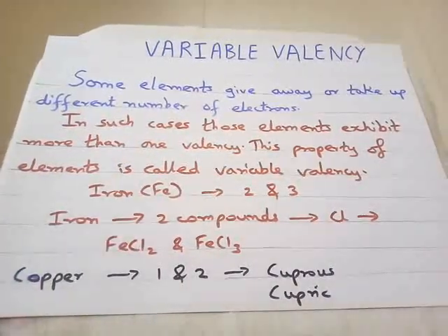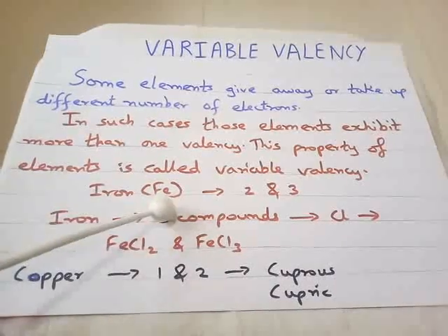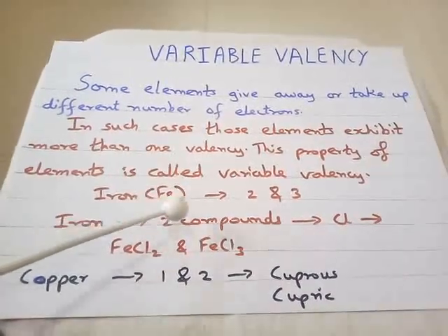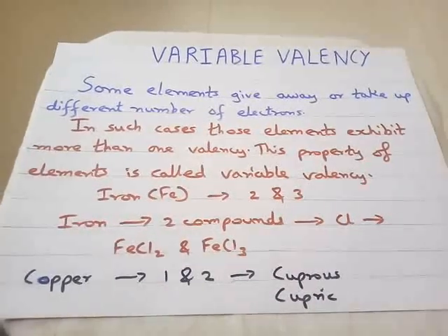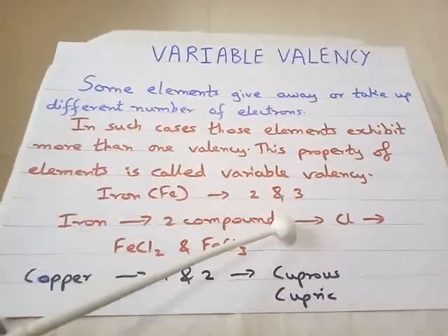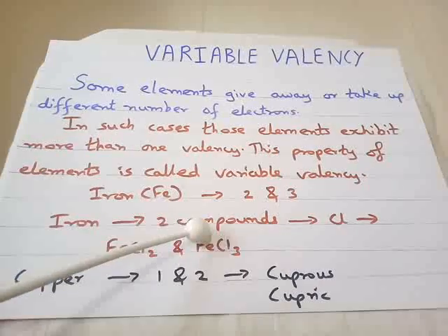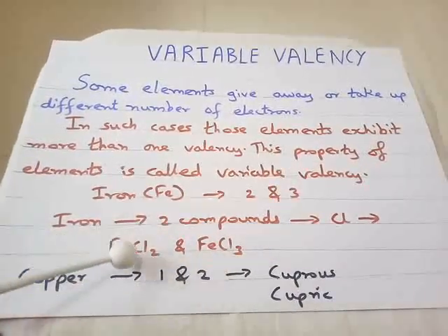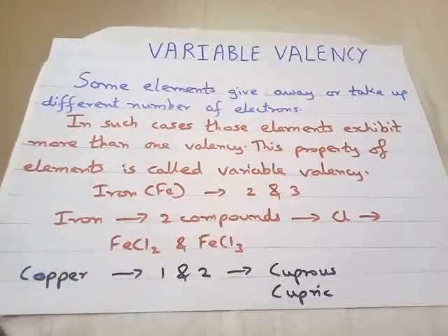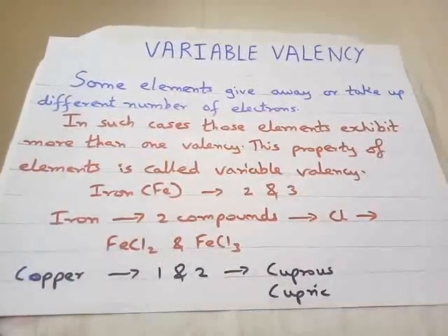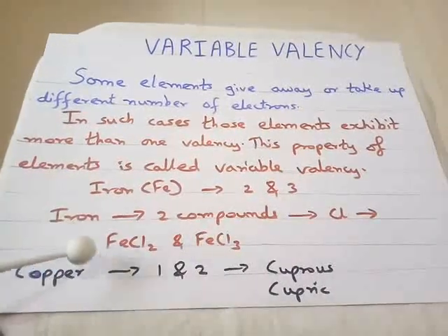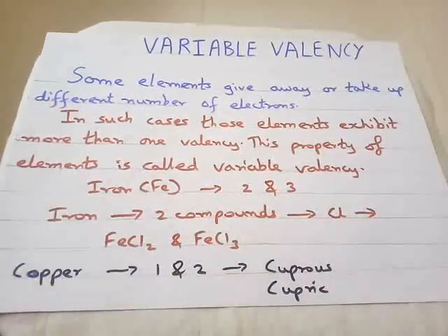You can take an example of iron, having symbol Fe. It is derived from the Latin name ferrum. It has two variable valencies, 2 and 3. Therefore, iron will form two compounds. If you take an example with chlorine, that is FeCl2 and FeCl3, because two different valencies are there. So two different compounds can be formed with chlorine, that is FeCl2 and FeCl3.